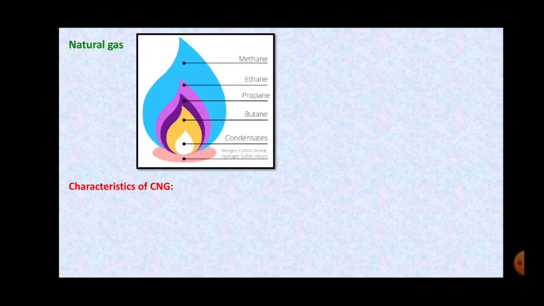As you can see on the screen, all the different layers of the flame have these different gases: methane, ethane, propane and butane. Now this natural gas is formed under the deeper layers when the organisms died, they got mixed with the bottom of the sea, and because of the high temperature and high pressure, they were transformed into the fuel.